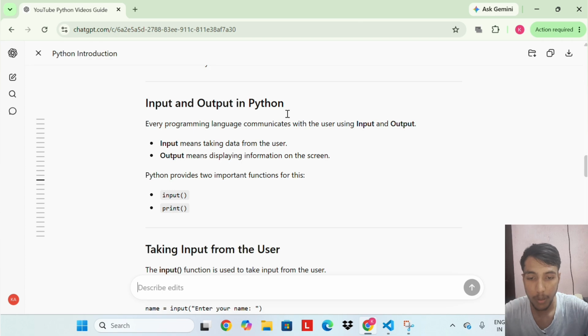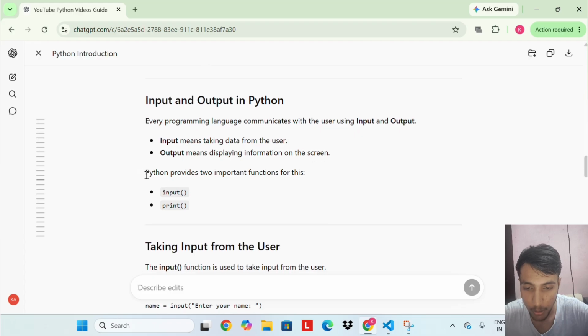Inputs and output in Python. Every programming language communicates with the user using input and output. Input means taking data from the user, output means displaying information on the screen. Python provides two important functions for this. First, input, and second one is print.